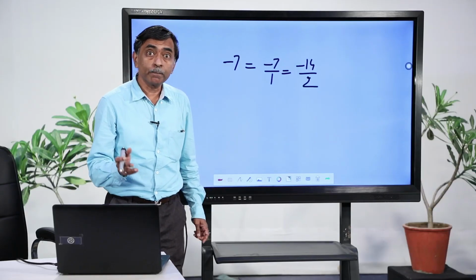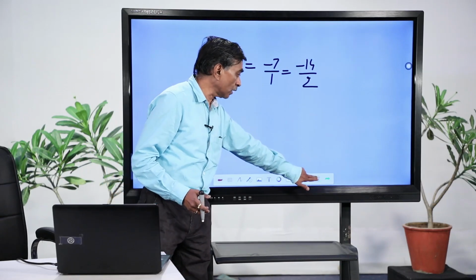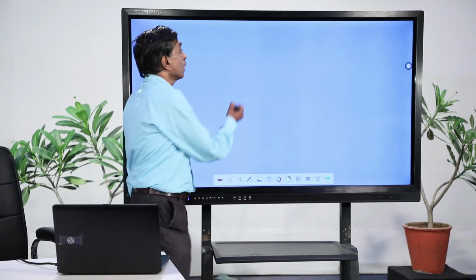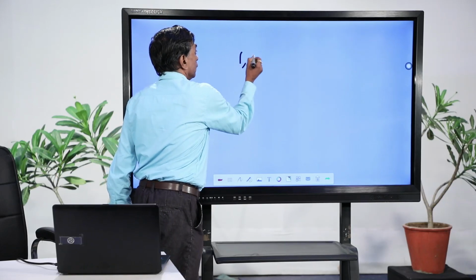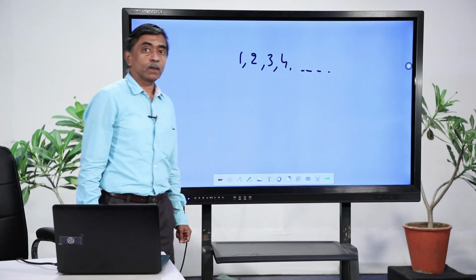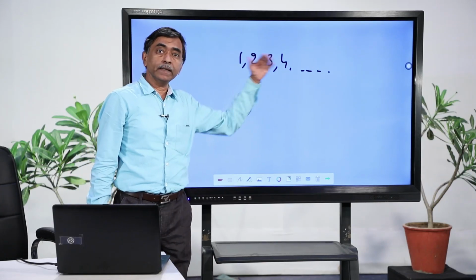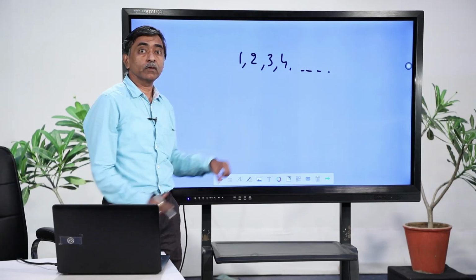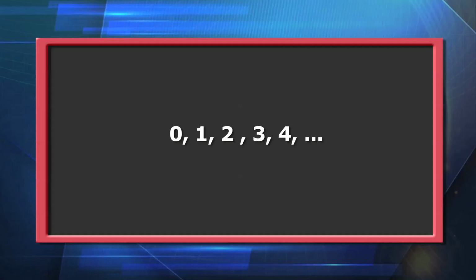Every whole number is a natural number, I am saying now. Can you say that every whole number is a natural number? I have got the numbers like 1, 2, 3, 4 and so on. They are whole numbers and they are natural numbers as well. But there is one more element that is left out here, that is 0.